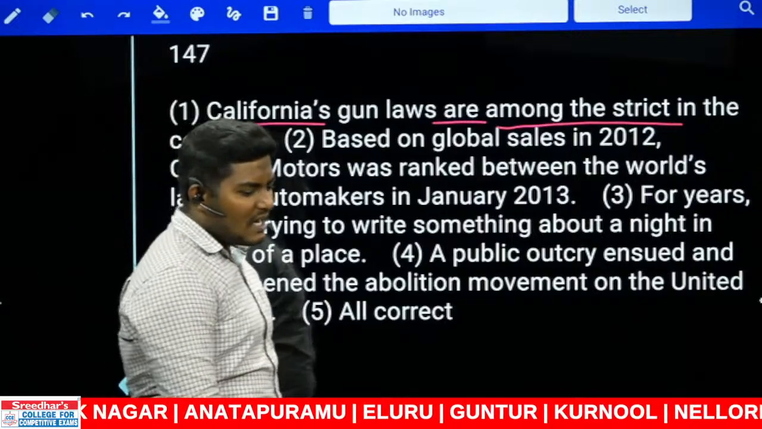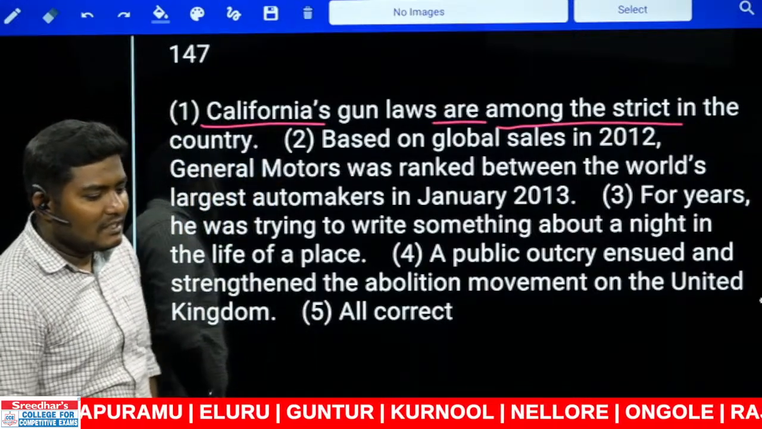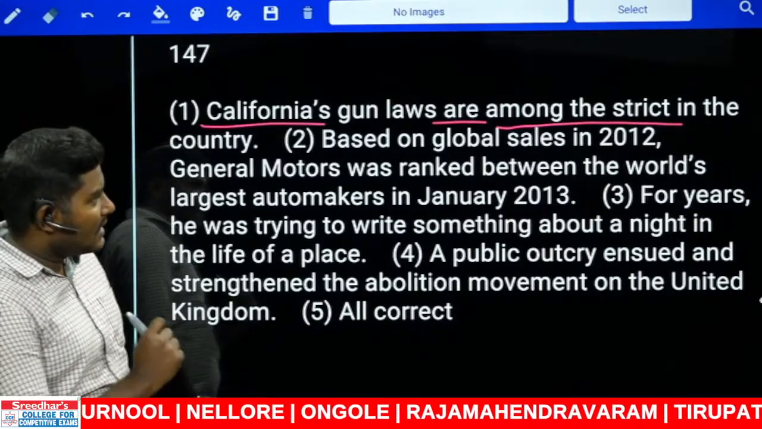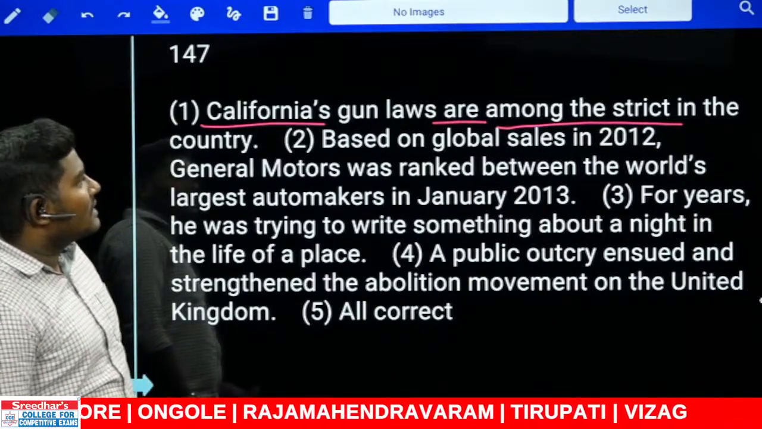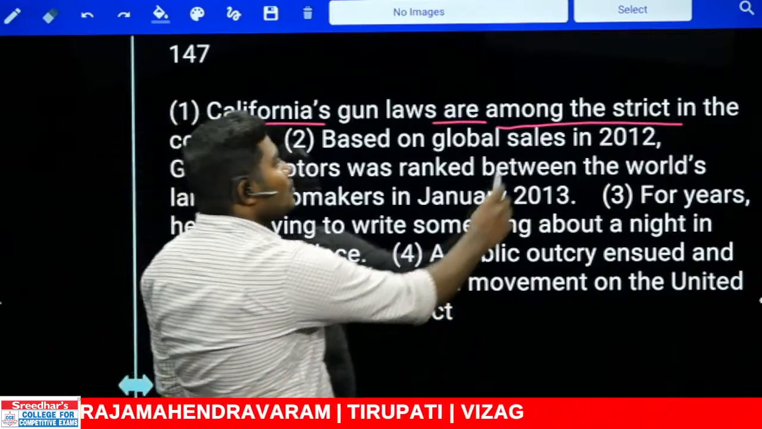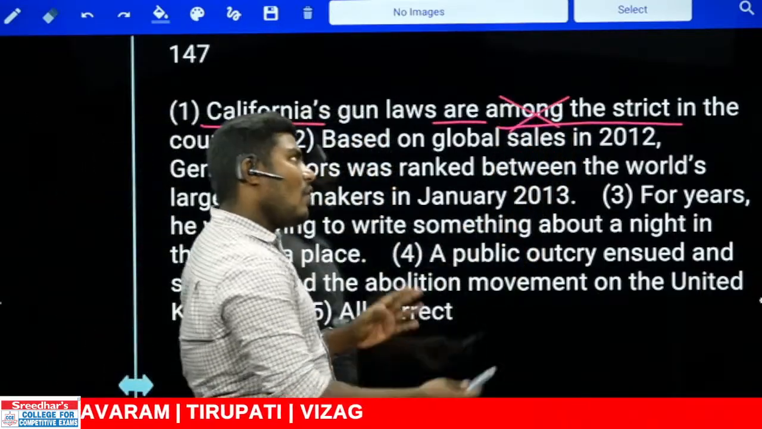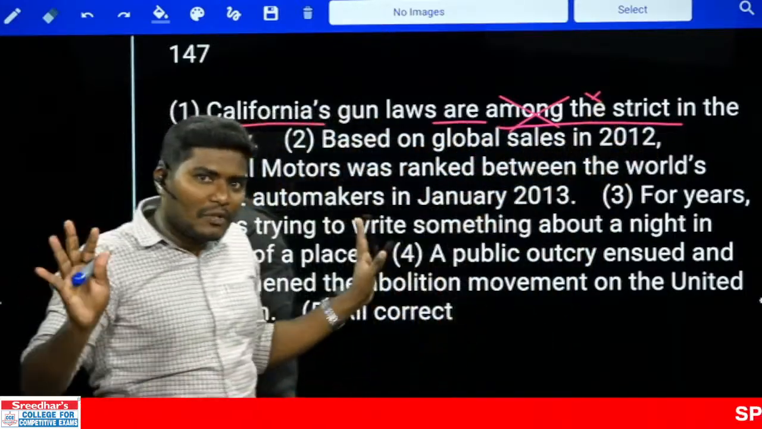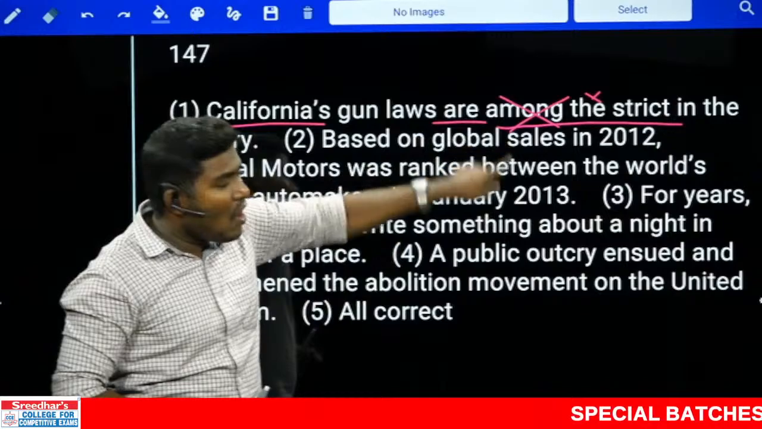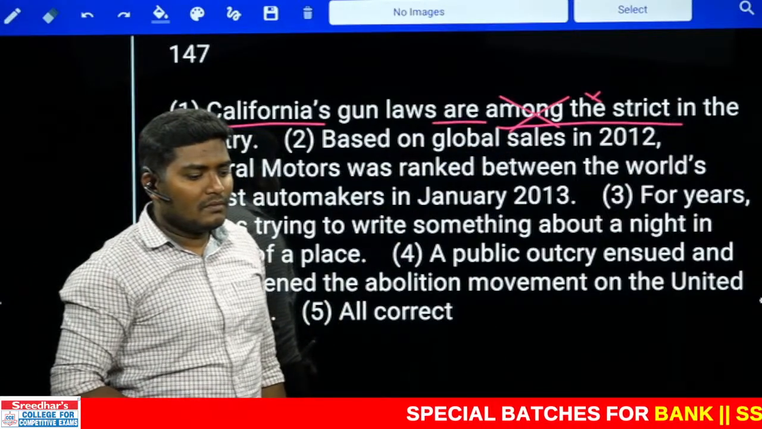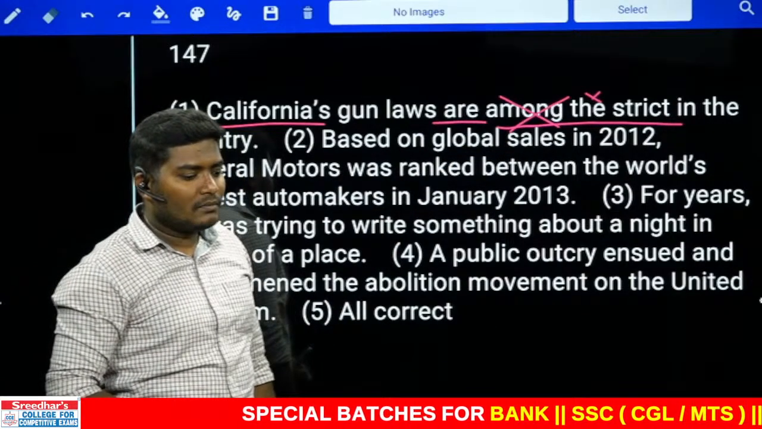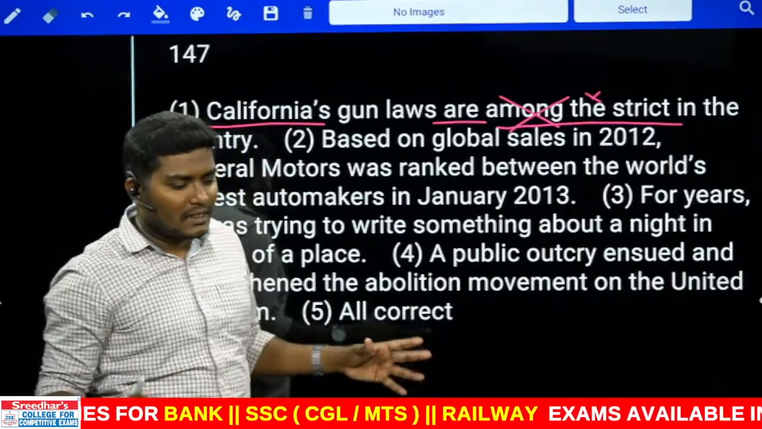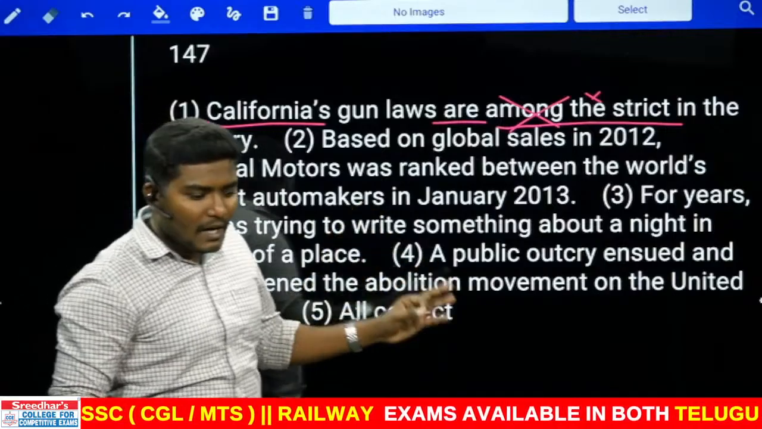So are strict laws? No. Can you find out the correct answer? You guys are telling I need to remove the. No, not correct. The sense you need to understand here: California's gun laws are among. If there is no word among, you can also remove the word the and say, California's gun laws are strict in the country. Possible. But there is the word among. Among. Nothing different there. Still there is a big grammatical rule.